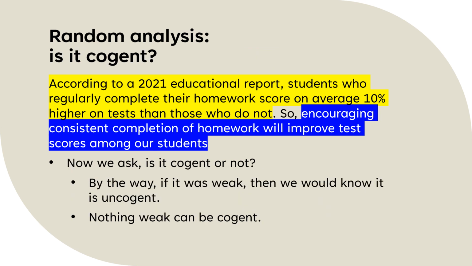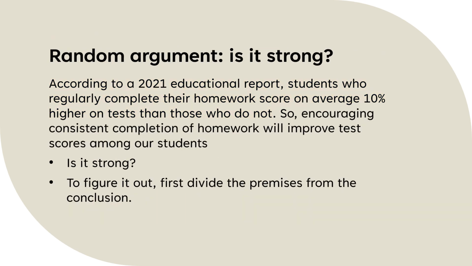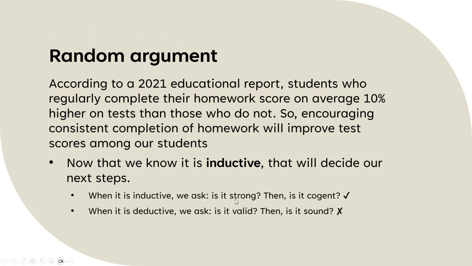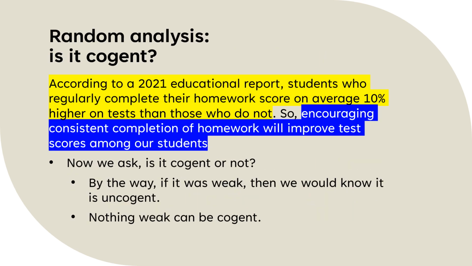Next, all right, remember what I said, right? After you figure out it's inductive, the first thing you ask is, is it strong? What's the second thing you ask? You ask, is it cogent? All right, so that's what we're on to. We're on to the cogent question, all right? So that's what we're doing right now. Now, I just want to mention something. This is very important.